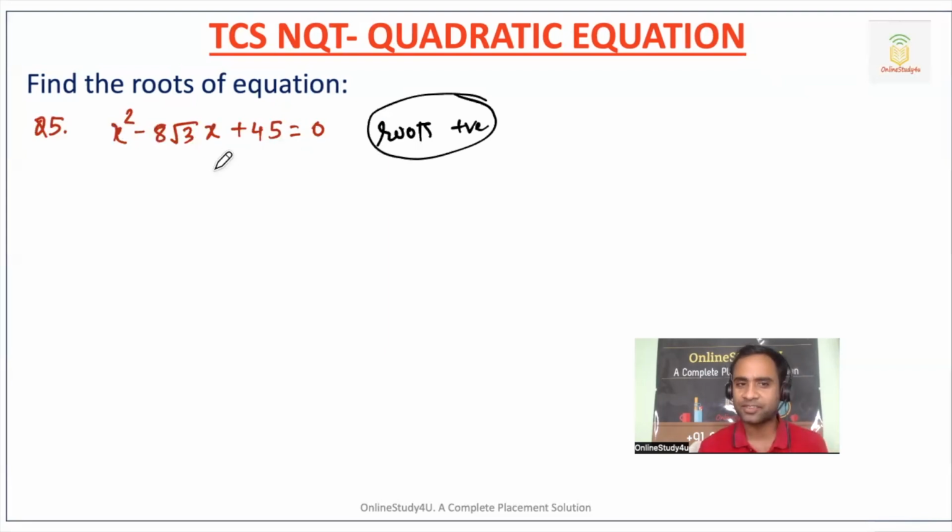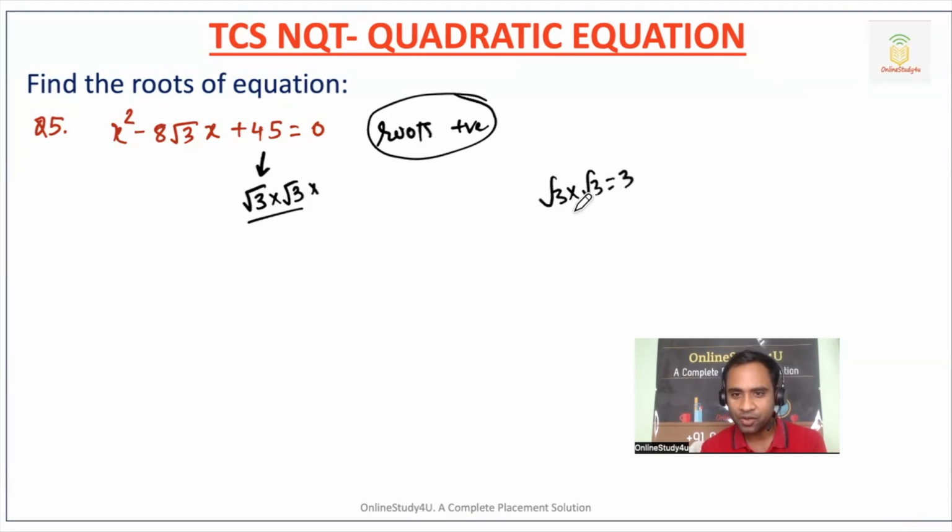Find the roots of the equation. Sir, now square root is there. Let us see what you do. So friends, what I can write here, see, if you want a square root of 3, then can I write square root of 3 into square root of 3? Square root of 3 into square root of 3 will give us 3. Okay, now 3 we got. Now we want another 15. So 3 into 5, 15, and into 3 is 45.